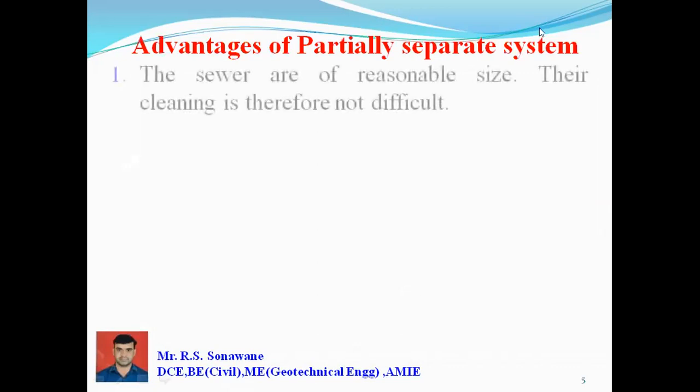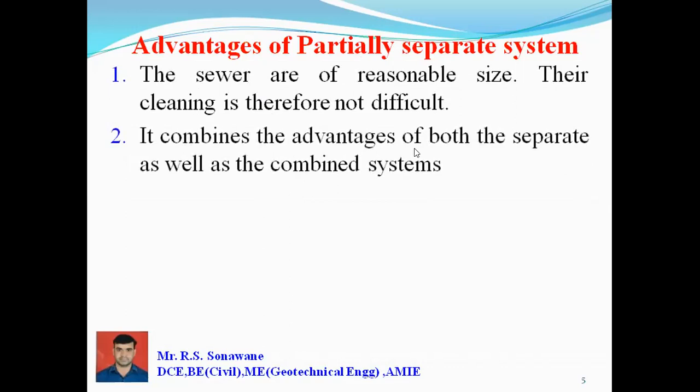So here are some advantages of the partially separate system. The first advantage: the sewers are of a reasonable size, so their cleaning is not difficult. The second: it combines the advantages of both the separate as well as the combined system.